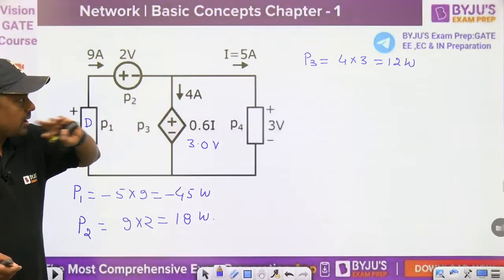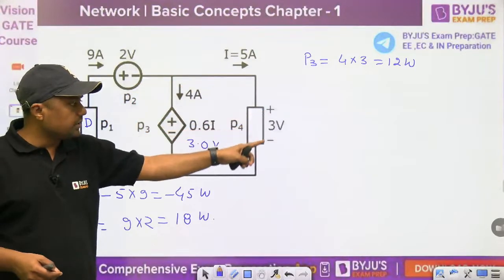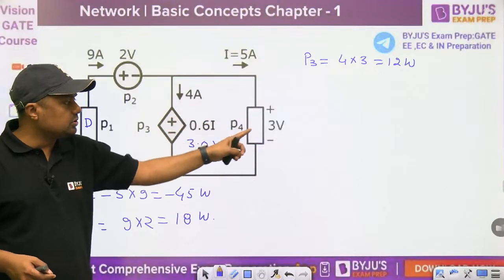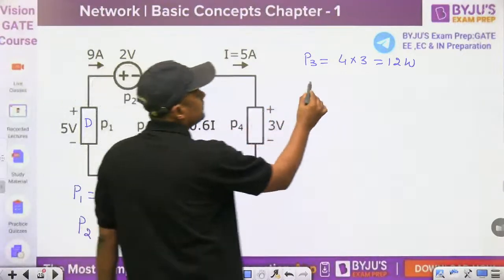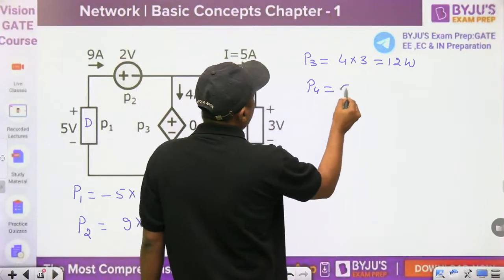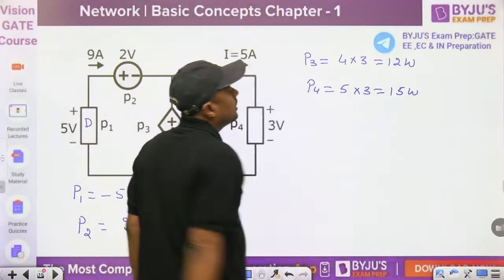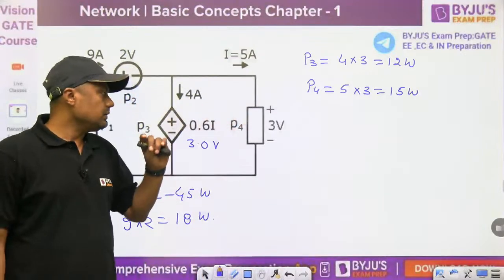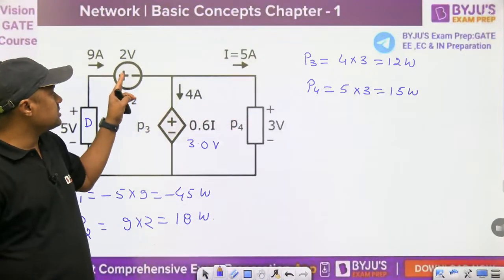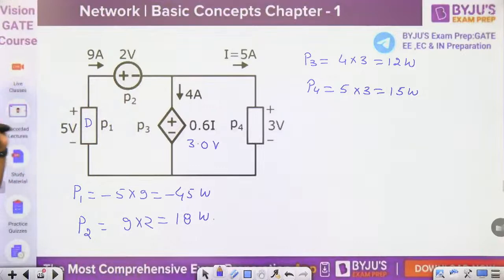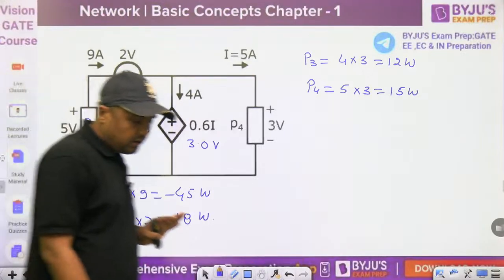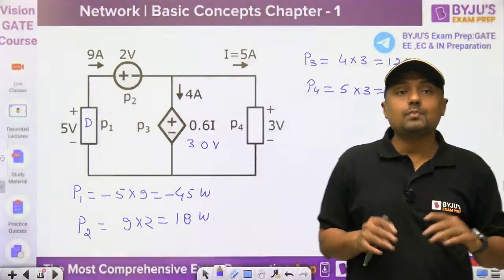Then this is the 5 ampere. When this is the 5 ampere, it will enter through the plus, leave the minus. 5 into 3, what is the P4? 5 into 3, that is 15 watt. Again, that is absorbed by that fourth element. This is absorbed, this is absorbed. Now this element will deliver the power, and all other elements will absorb the power.